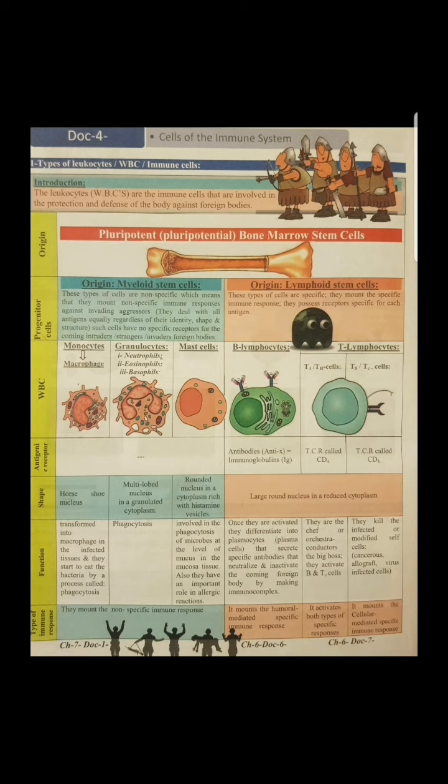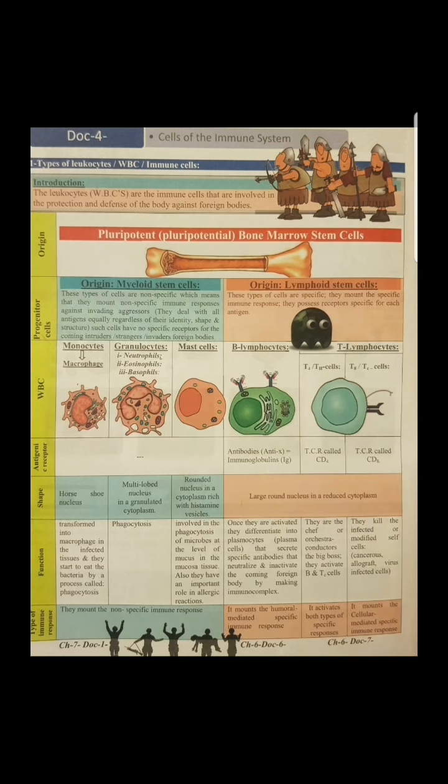Okay, so what is the origin of the immune cells? It is the bone marrow stem cells. They are pluripotent. What do I mean by pluripotent, guys? They can differentiate into different types of immune cells. Progenitor cells, or the mother cells. I have two origins. So these stem cells are of two types, myeloid stem cells and lymphoid stem cells.